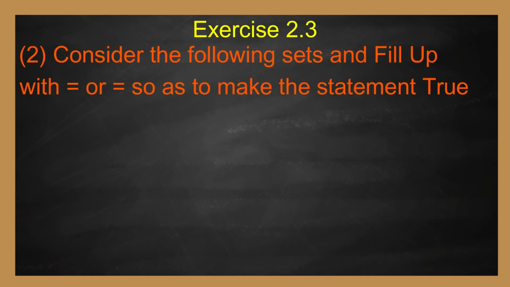Second problem. Consider the following sets and fill up the blanks with equal to or not equal to so as to make the statement true.